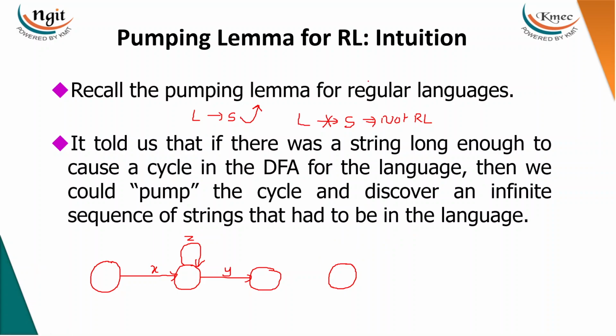Let me take this language L equal to a power n, b power m, c power q, d power m, e power r, all greater than or equal to 0. Now see, b is dependent on d, or d is depending on b. So if I take two b's, I must take two d's. No need to worry about a, c and e. But if I take three b's, I must take three d's.